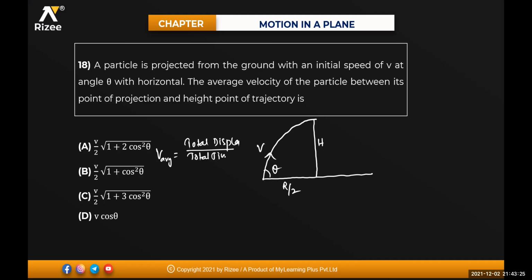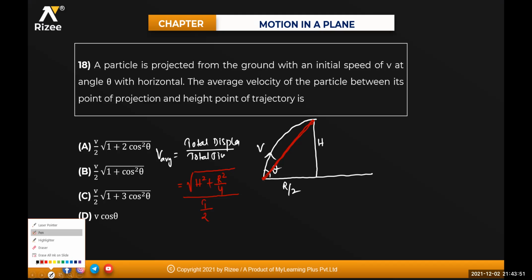Total displacement means what, beta? The line joining initial and final. That means this is the line joining initial, this is your final. So for total displacement we use Pythagoras theorem. It is under root of h square plus r by 2 whole square, means r square divided by 4. Divided by time period, it goes from this point to this point, so half of your time period. So this will become t by 2, isn't it?